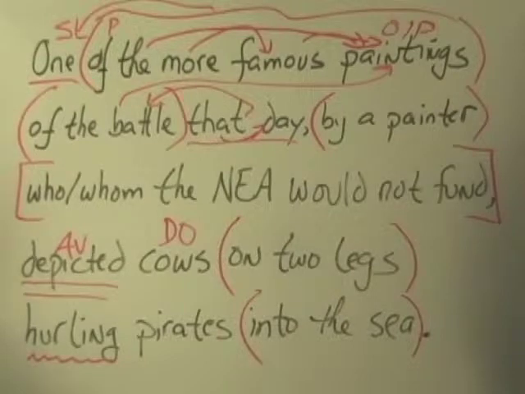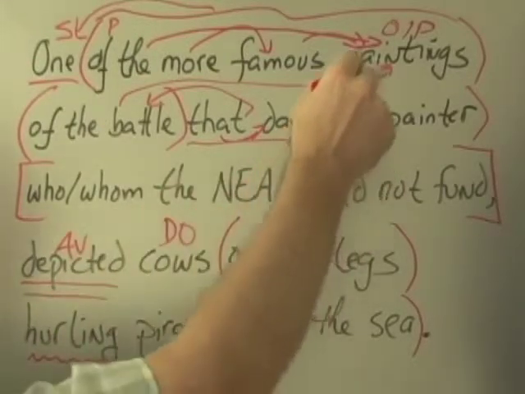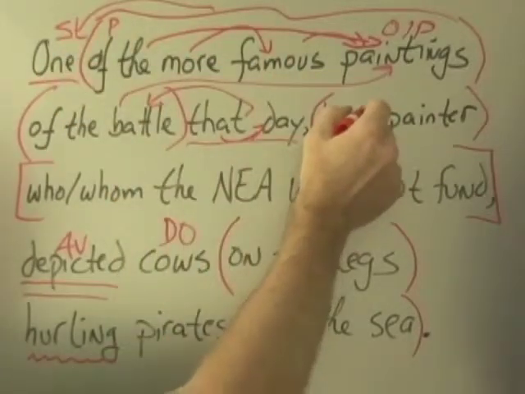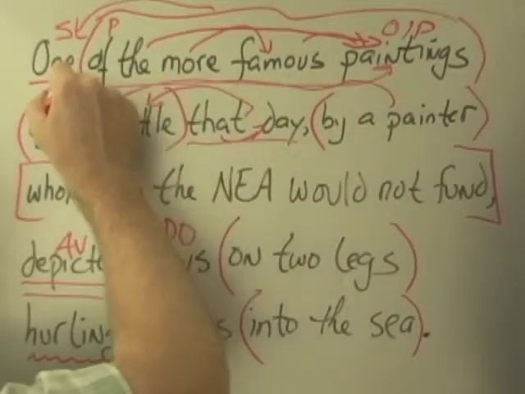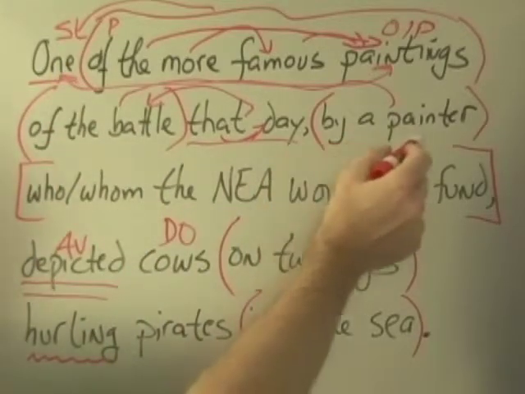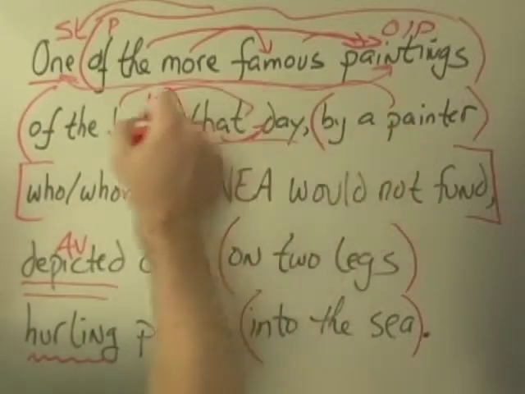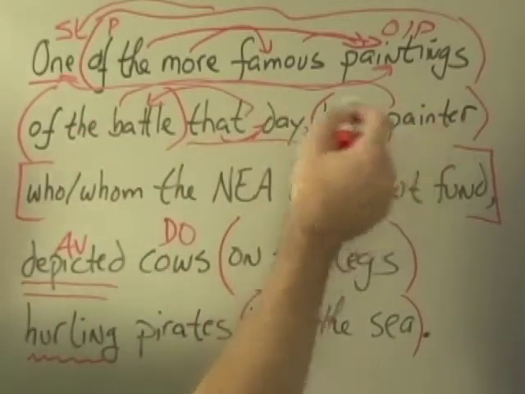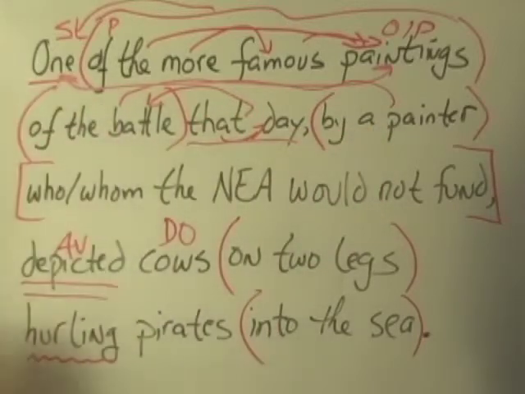By a painter. Well, you'd think it would be paintings by a painter, but since this is modifying that abstract subject, as a matter of fact, I think by a painter is a prepositional phrase that modifies one. What do you mean one? One of the more famous paintings by a painter, but still modifying one. We've got this clause here: who or whom the NEA would not fund.